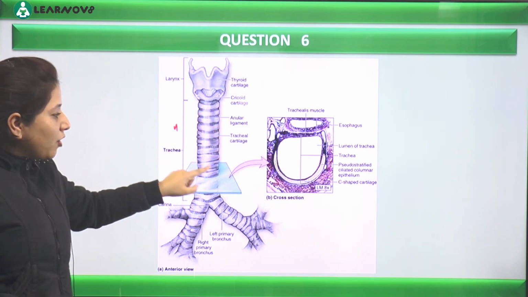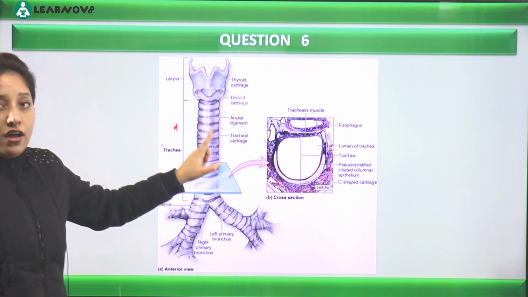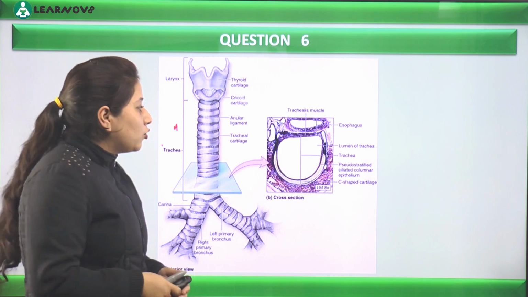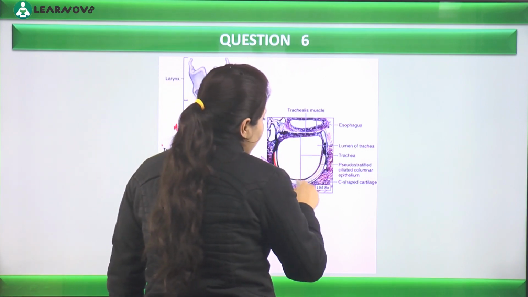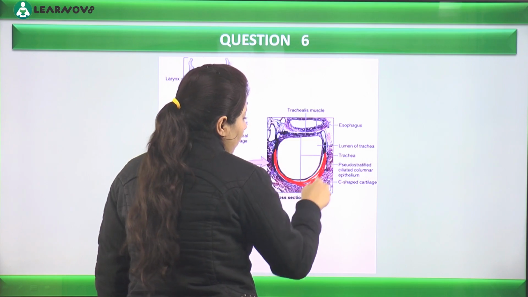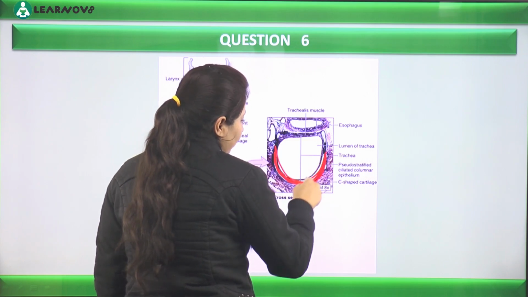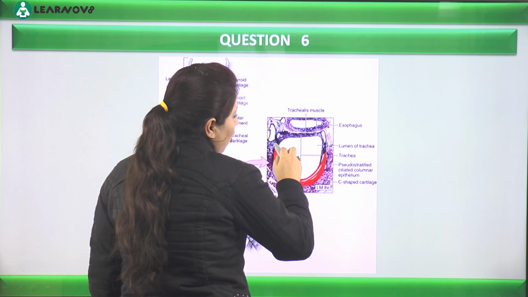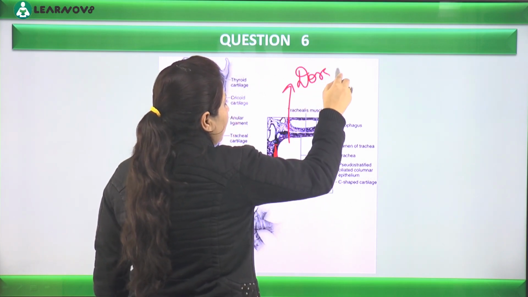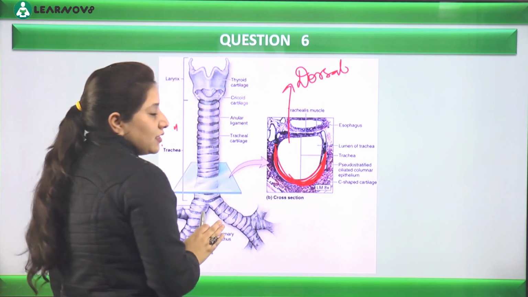If I discuss a single cross section of a cartilaginous ring, तो आप देख सकते हैं कि on the ventral side we can say it's complete, but on the dorsal side it is incomplete.